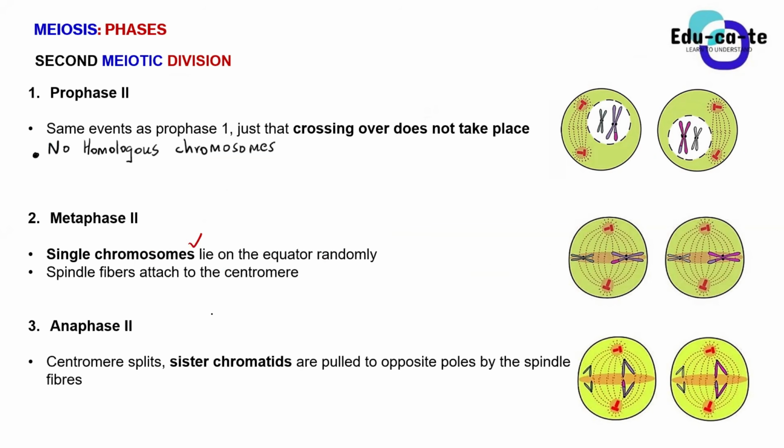So now we're going to another 10 minutes break, unfortunately. I want you guys to come and explain to me, why am I saying that sister chromatids are being pulled to opposite poles? Why don't I say that homologous chromosomes are being pulled to opposite poles? You will answer me after 10 minutes. Understand the question, guys, before we go. Anaphase 2, the centromere will split. The sister chromatids are pulled to opposite poles by the spindle fibers. Why am I saying that the sister chromatids are being pulled to opposite poles? Kind of internalize that idea, then we'll come back after 10 minutes.